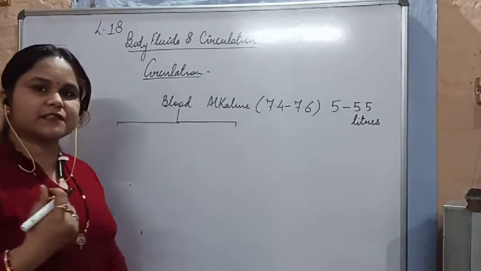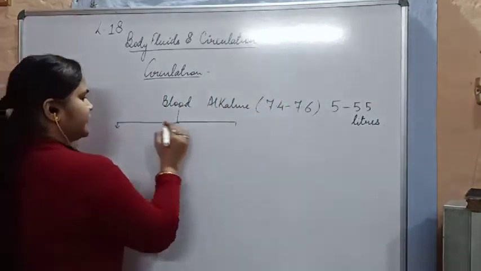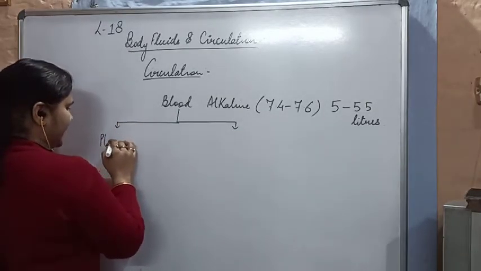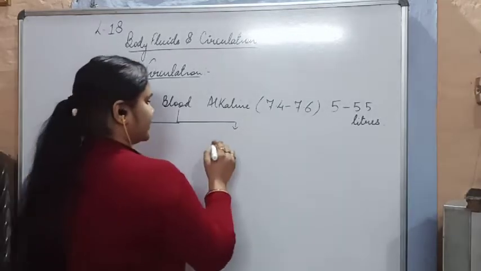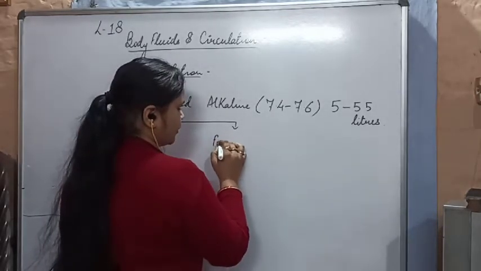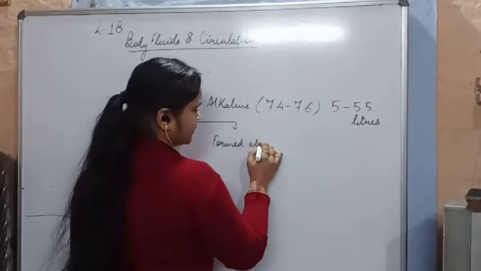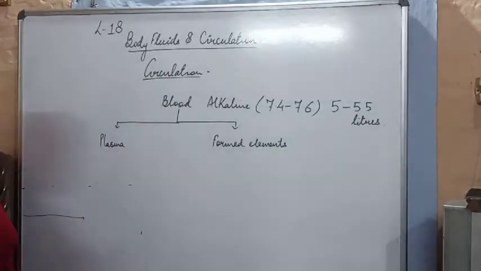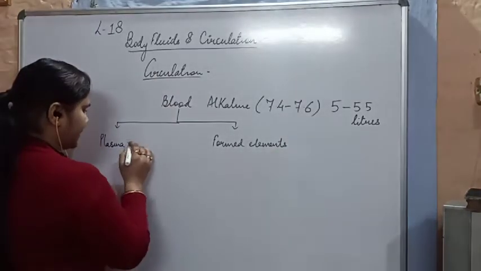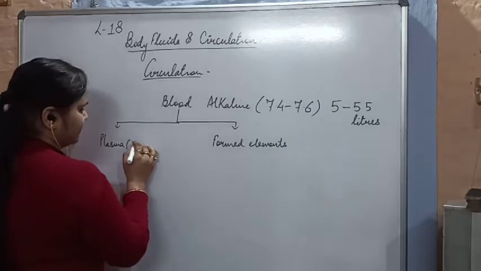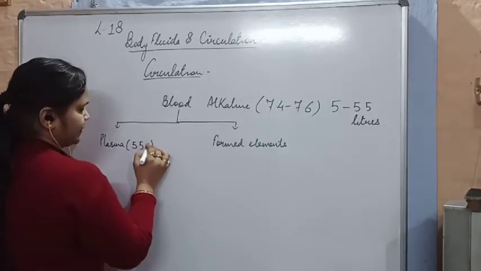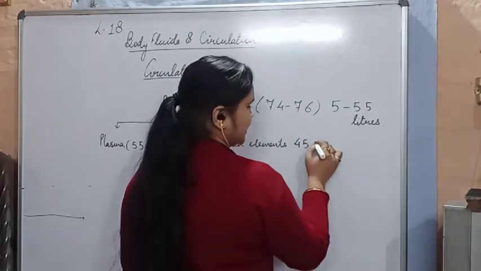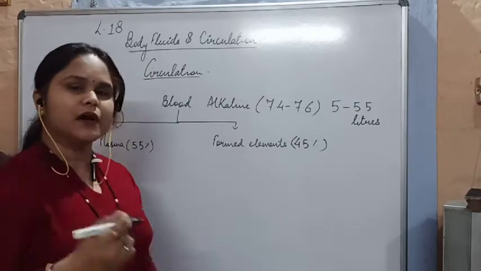So blood is a circulatory fluid, and blood is made up of two major components. The first major component is plasma, and the second important constituent of your blood is the formed elements. Now what is plasma? 55% of your blood is comprised of plasma, and the remaining 45% is comprised of formed elements.